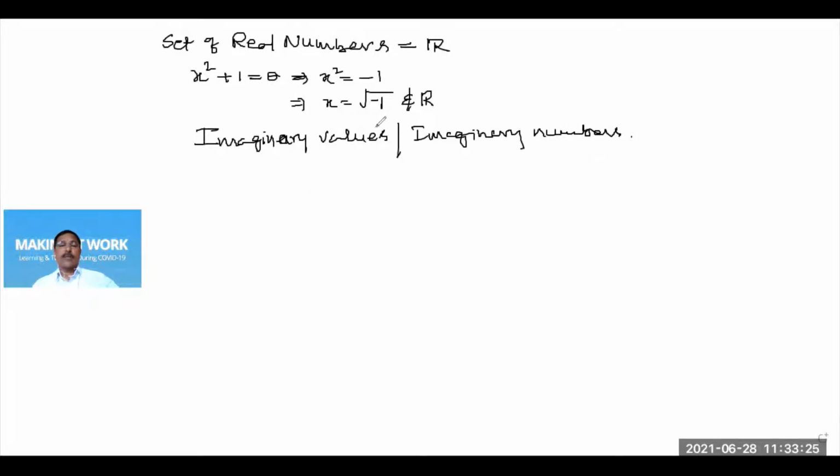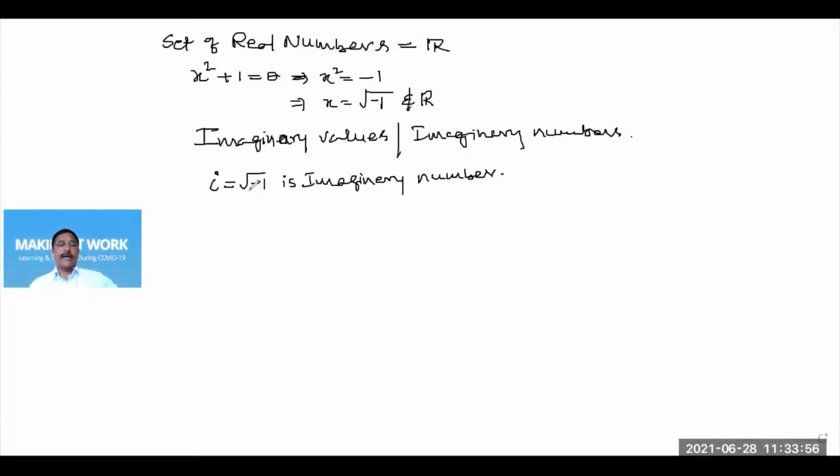So mathematicians have identified this number, square root of minus 1, as imaginary, and they denoted it as i. i is equal to root of minus 1, an imaginary number. It is called iota, denoted by this i.